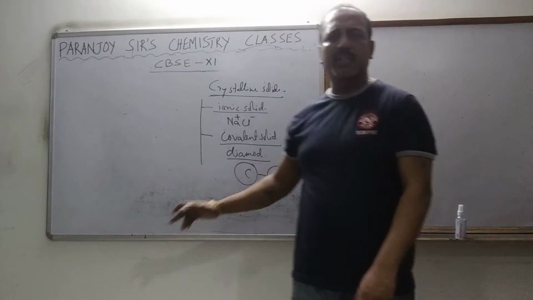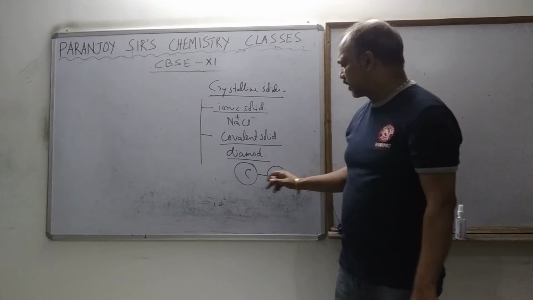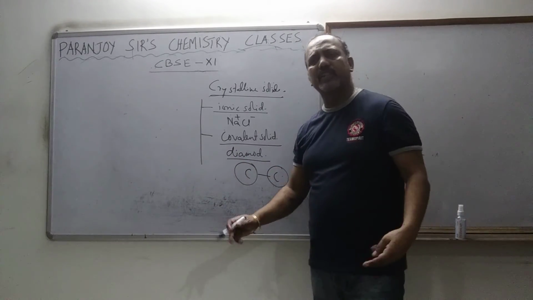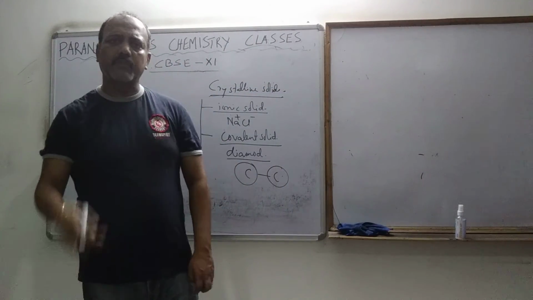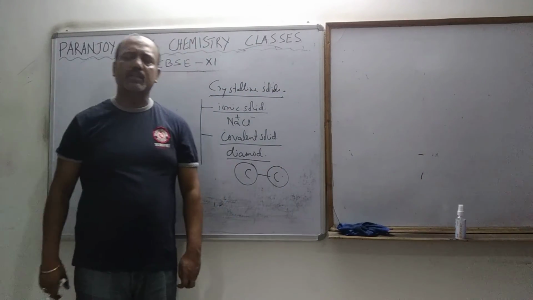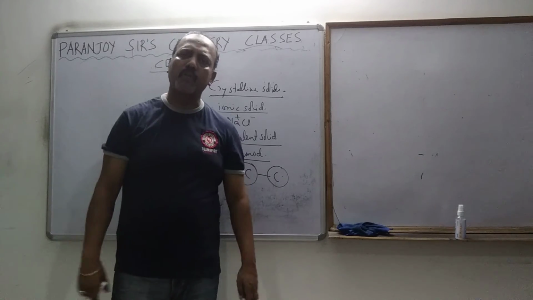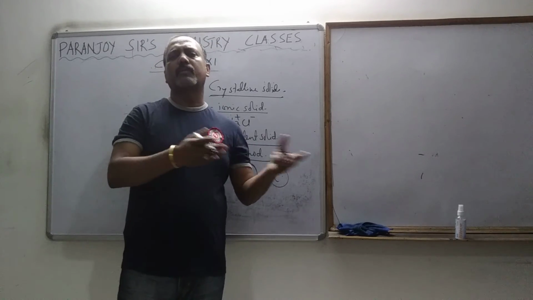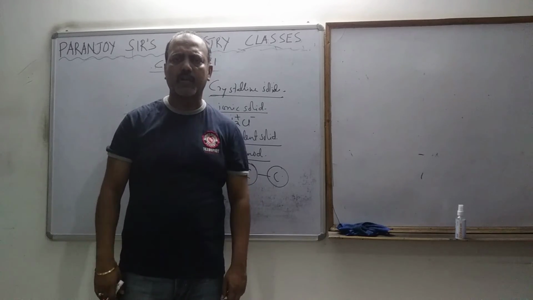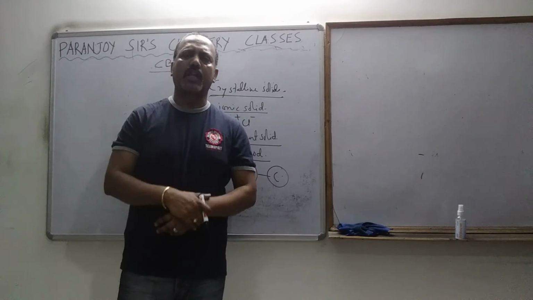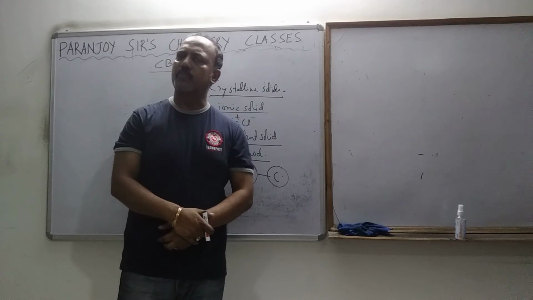This carbon and carbon are bonded by which type of bonding? By covalent bonding. That is why that particular solid is known as a covalent solid, where the nature of the bonding is covalent.